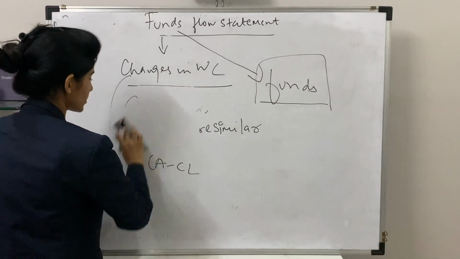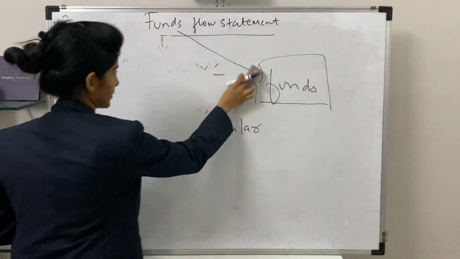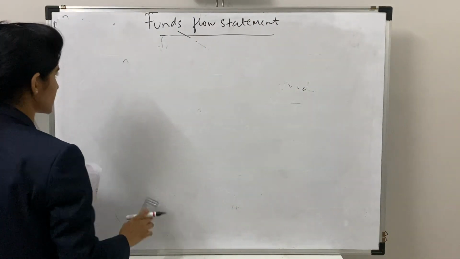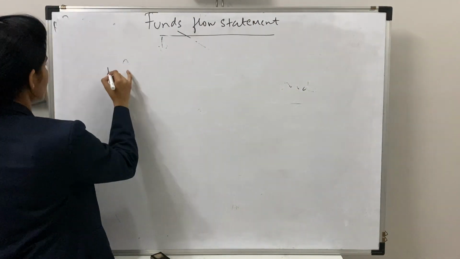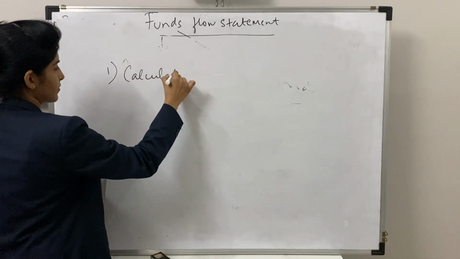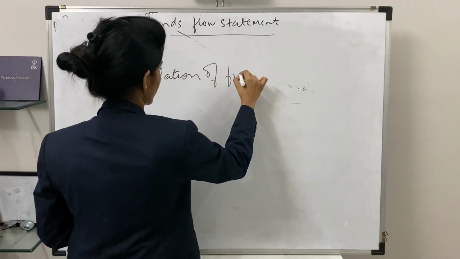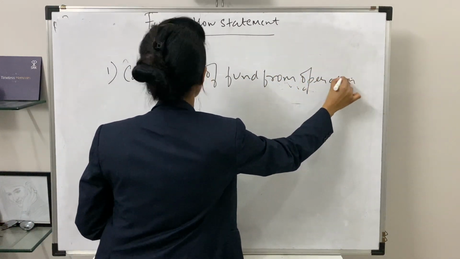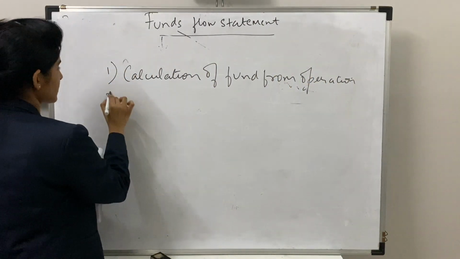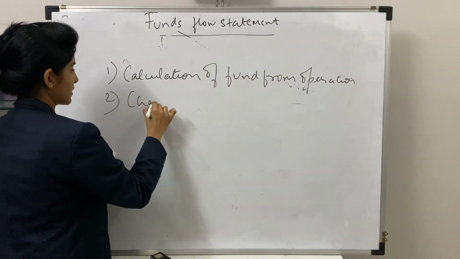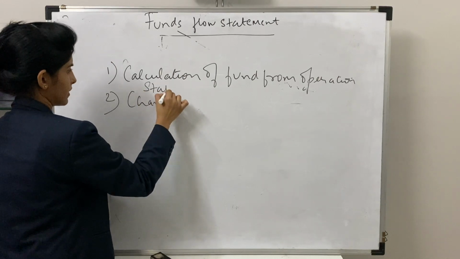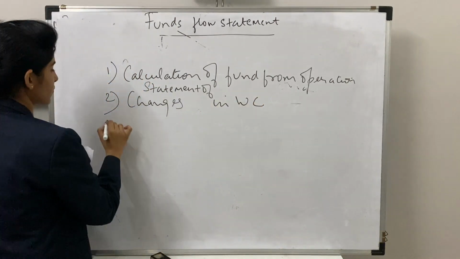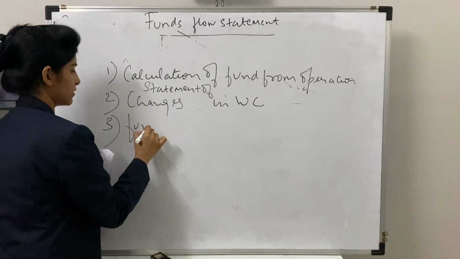Moving on to more detail. There are 3 statements to be prepared when you are solving a sum based on the funds flow statement. The first is your calculation of funds from operation. That is, you need to calculate the funds. Second is the statement of changes in working capital. And the third one is your funds flow statement.